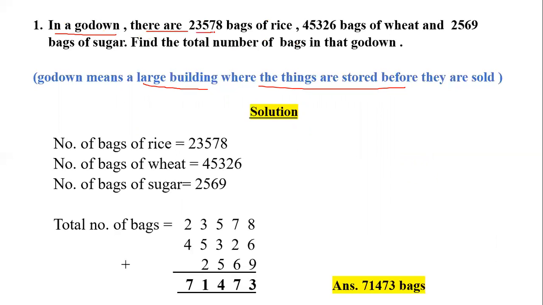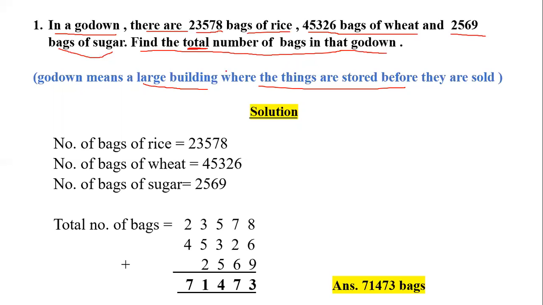So in a godown, there are 23,578 bags of rice and 45,326 bags of wheat and 2,569 bags of sugar. And we have to find the total number of bags in that godown, right? So it means that we have to find the solution. What do you have to do? And after it, you have to decide. So it means that we have to find the total number of bags, and total here means we have to do the addition. It is an addition word problem. So we will add these three numbers of bags.